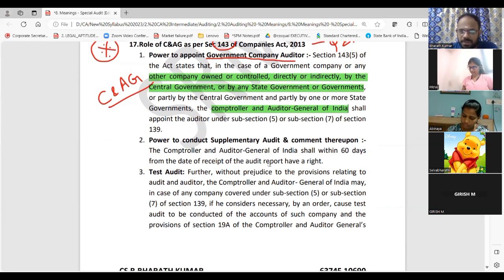Second is an MCQ question. C and AG shall within how many days give the report for supplementary audit? Within 60 days. They will have the power to conduct the supplementary audit. That means extra audit. Test audit they will try to do also. Based on what? Section 139.